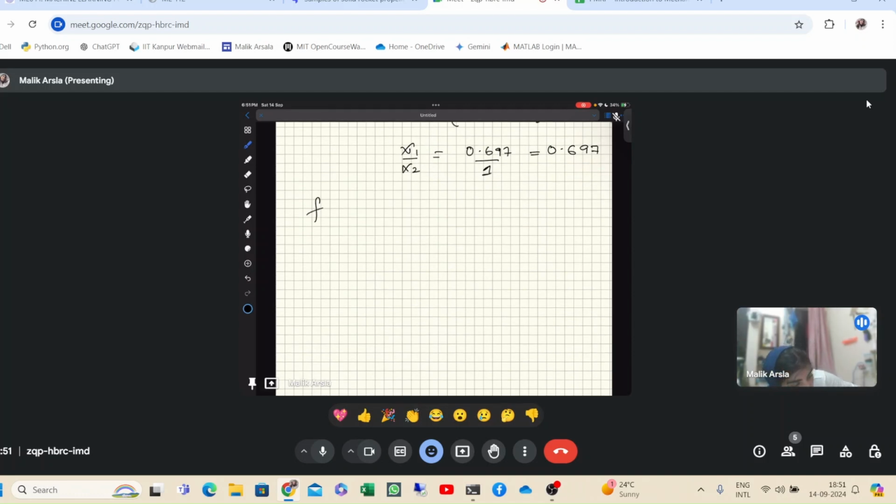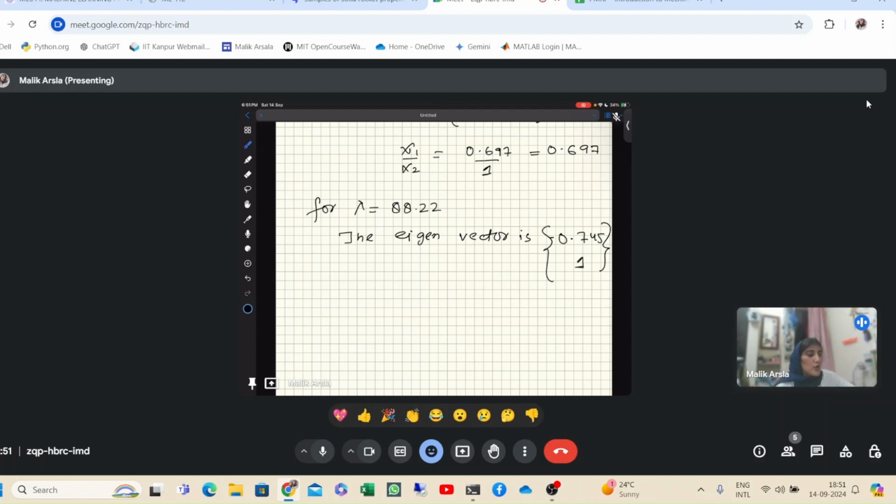Similarly, for lambda equal to 88.222, the eigenvector comes out in a similar manner, I have done it. So it will be minus 0.745 and 1. I would suggest you try this method also.